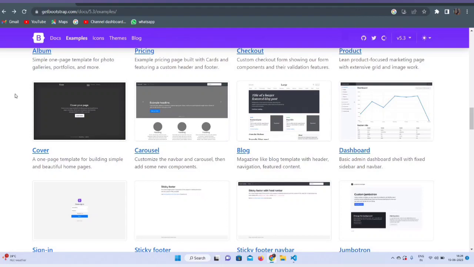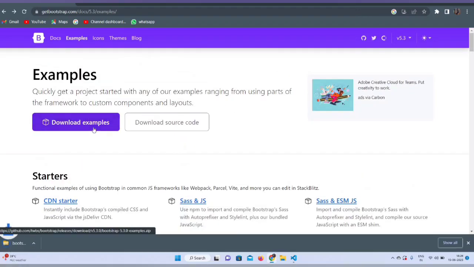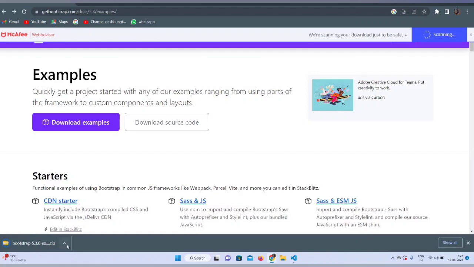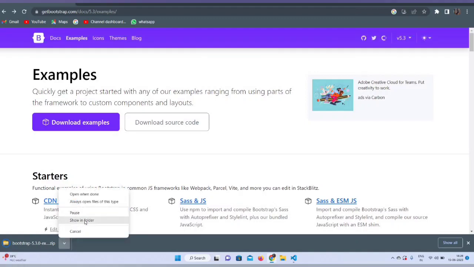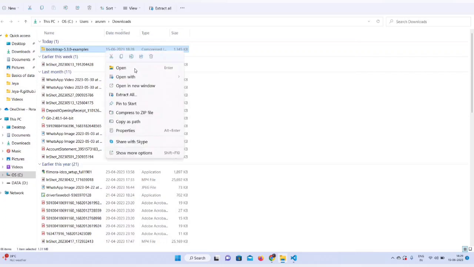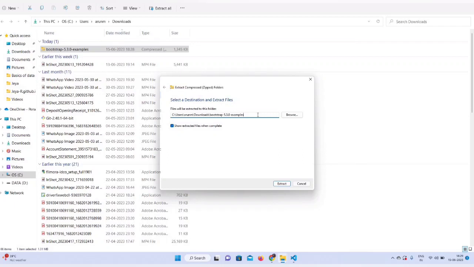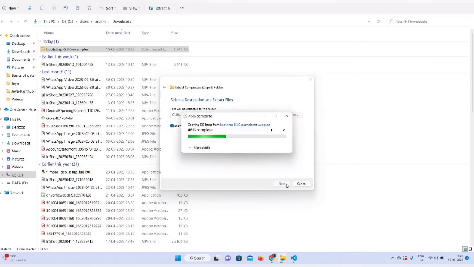So there is the option to download the examples. So if I click download examples, it will start downloading, and you can see it below. So once downloaded, let me see in which folder it has come. Yes, it has been downloaded as a zip file. So I'm going to extract it just by right clicking and giving extract all. So it will ask you the destination location. I'm going to say do it in the path, but in a new folder called web page. So I just